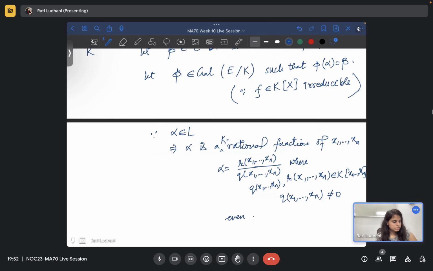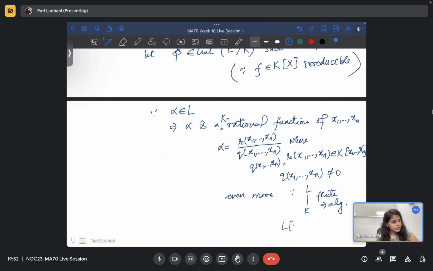Even more, since L over K is finite, implies algebraic, we also know that K[x1 to xn] is the same as K(x1 to xn). So the denominator can also be realized as just the numerator, with q being invertible kind of thing, right?